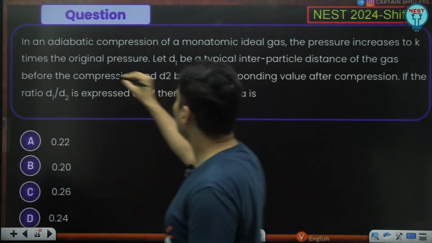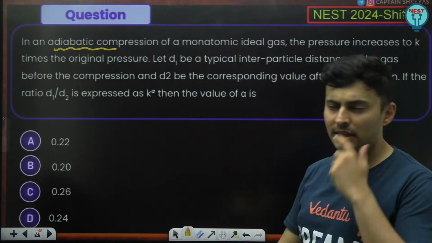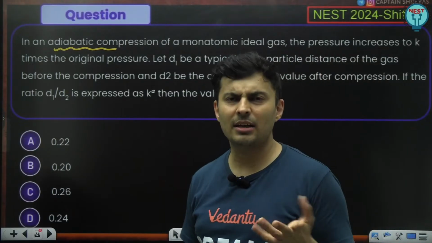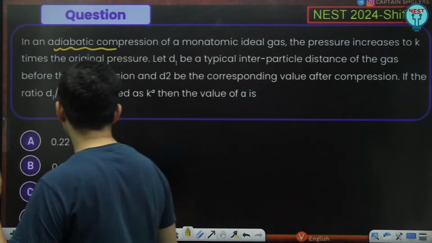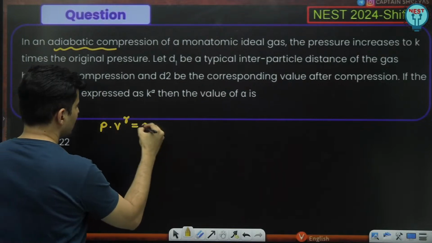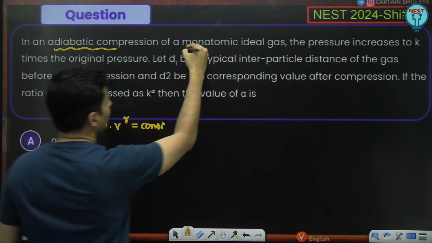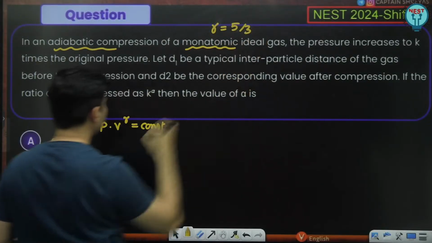First thing, it is an adiabatic process. How is the pressure related to the distance? Maybe not directly, maybe indirectly, related to the volume, and volume is related to the distance. So we know for an adiabatic process, PV raised to gamma is a constant and it is a monoatomic gas. So gamma will be 5 by 3.